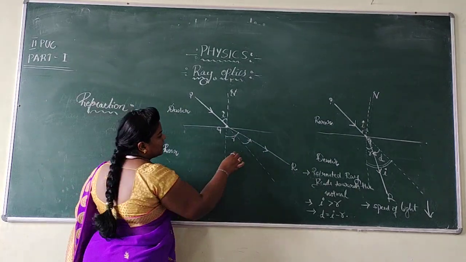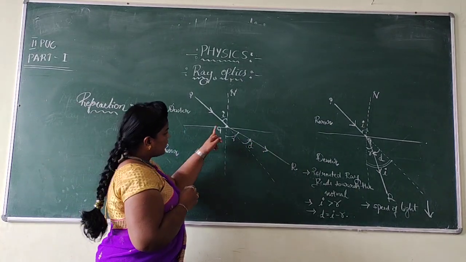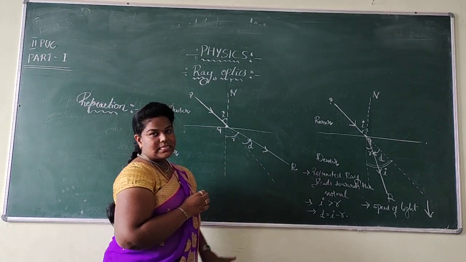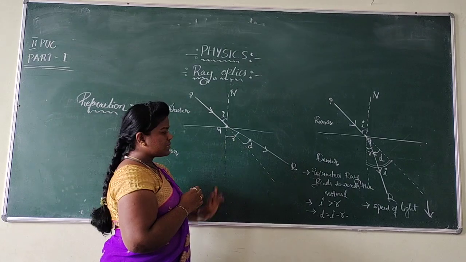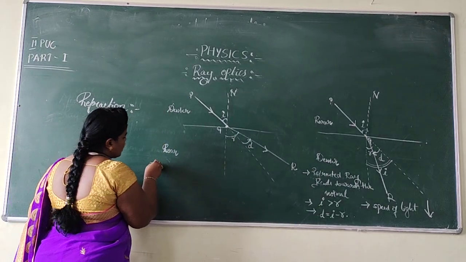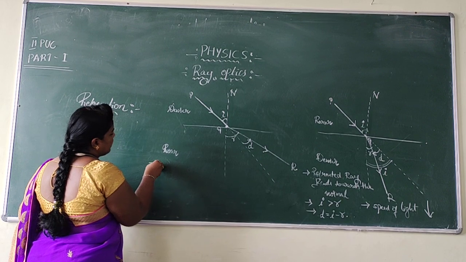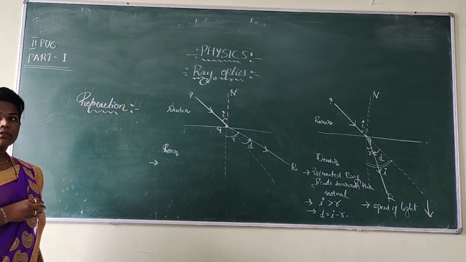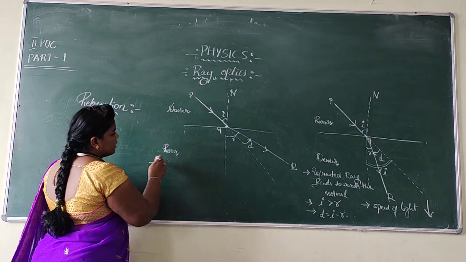So the angle which was present between the direction of the incident ray and the refracted ray is called the angle of deviation, represented by small d. Dear students, now let us point out some points for when the light ray travels from denser to rarer. Hope you are all taking down the points.